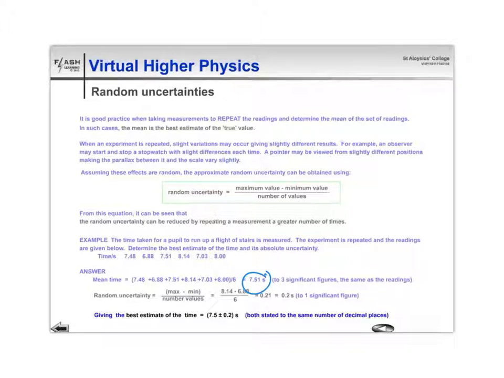And if we take the maximum minus the minimum divided by the number of measurements, that's 0.21, but rounding that to one significant figure is 0.2 seconds, and therefore we should round the 7.51 to the same number of decimal places, giving us our final answer, 7.5 plus or minus 0.2 seconds.